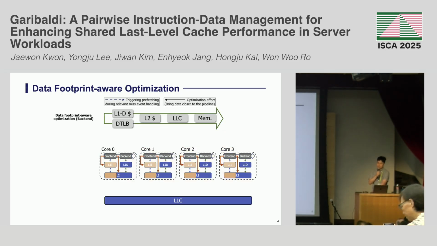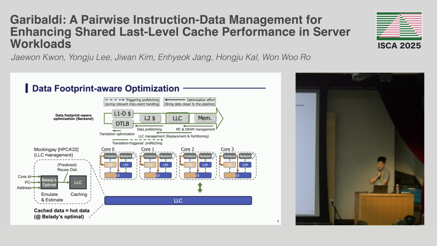On the other side, there were traditional schemes for large data footprints, and among them, modern LLC management is already able to get Oracle-like performance in data caching. For example, Mockingjay successfully combined the PC-based reuse distance predictor and Belady's optimal replacement policy, and they evict the line based on the predicted time of reuse and emulate Belady's optimal replacement policy.